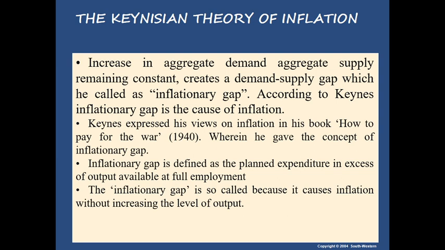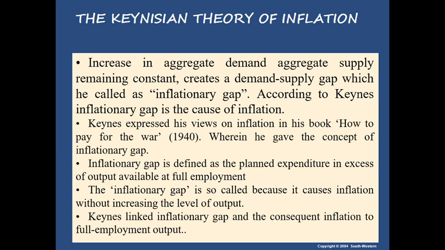Because aggregate supply remains constant, there is no scope for increasing output. So when the output does not increase and aggregate demand increases, this inflationary gap comes, and this inflationary gap causes inflation. Keynes linked the inflationary gap and the consequent inflation to full employment output. So it is very important to note that when aggregate demand increases after the level of full employment only, it becomes inflationary. Otherwise, the demand and supply gap will not be there.